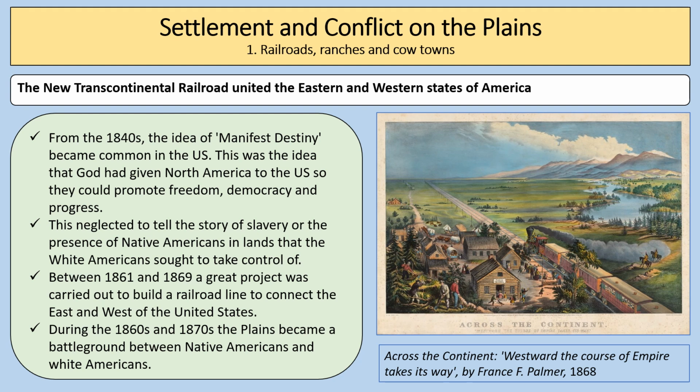So we know that from the 1840s, the idea of manifest destiny became common in the US: the idea that God had given North America to the US so they could promote freedom, democracy and progress. Now that idea neglects to tell the story of slavery or the presence of Native Americans in lands that the white Americans sought to take control of. In the 1860s, a great project was carried out to build a railroad line to connect the east and west of the United States. And during the 1860s and 1870s, this led to the plains becoming a battleground between Native Americans and white Americans.